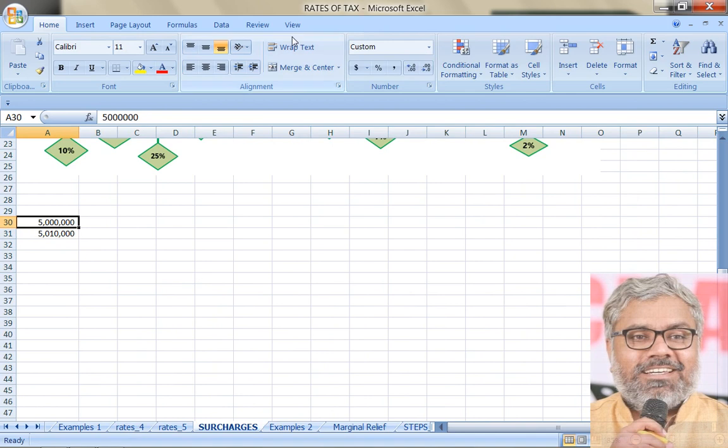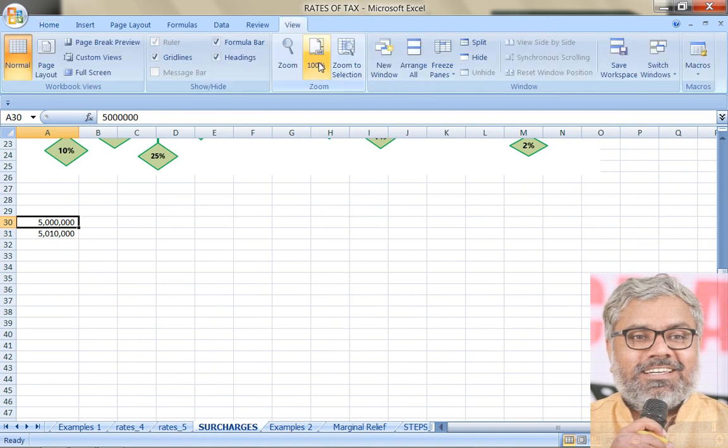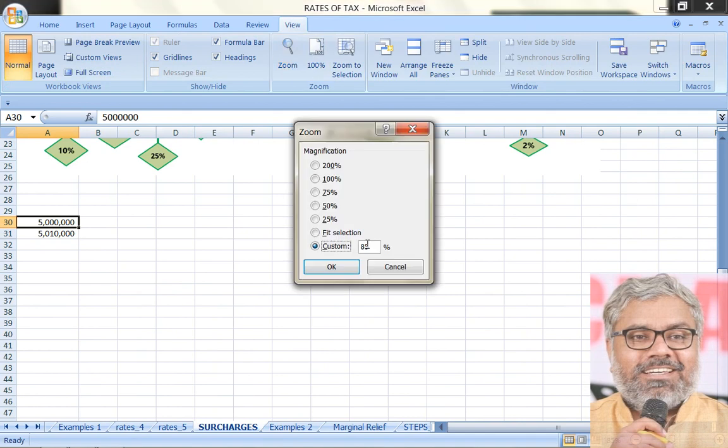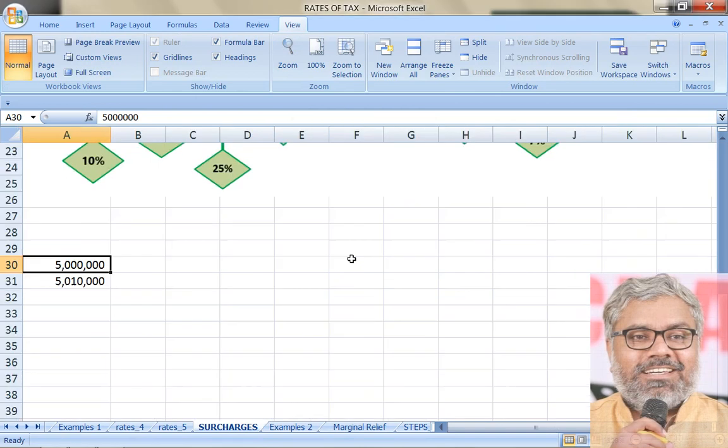If one person is having an income of 50 lakhs, then what is his final tax liability? If a person is having an income of 50 lakhs 10,000 rupees, what is his final tax liability? You can calculate, because we know already how to calculate that. Let us take the first case. 50 lakhs is the income of one individual. So what will be his tax liability?